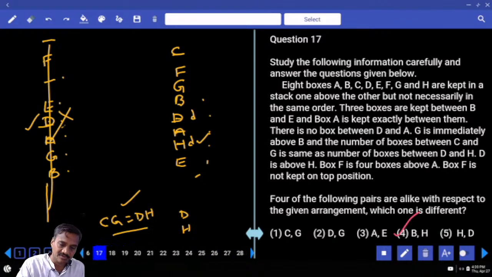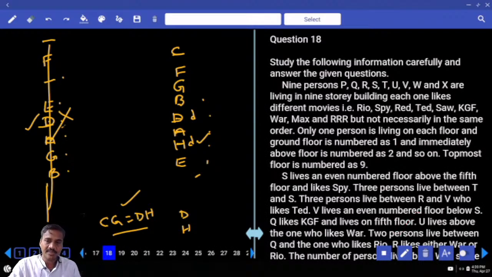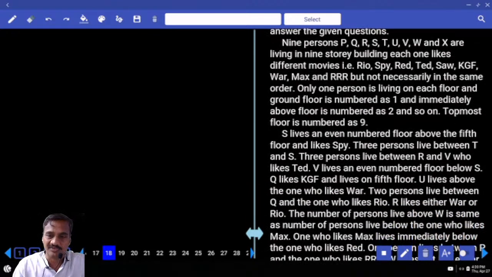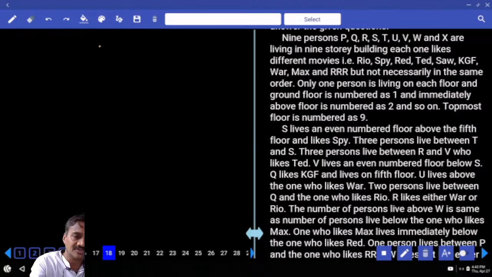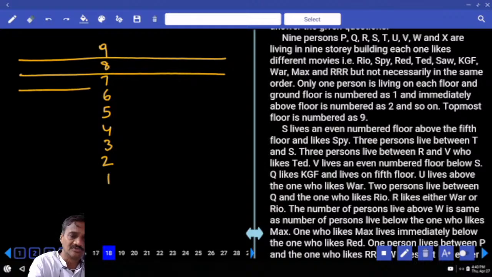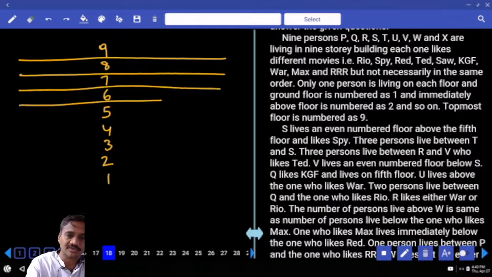Then 18 to 21. Now in this 18 to 21, there are 9 persons. Now these 9 persons, P, Q, R, S, T, U, V, W, and X, are living in a 9-story building. 9 persons on 9 different floors, 9, 8, 7, 6, 5, 4, 3, 2, and 1, and each one of them likes a different movie.